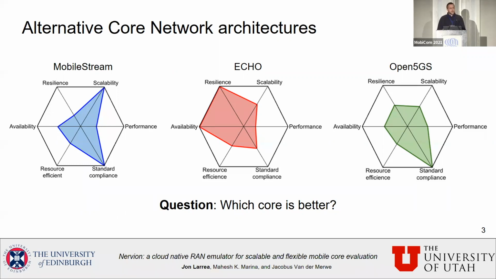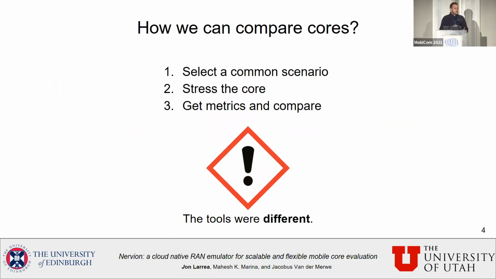On the other hand, we got open source projects such as OpenAir Interface or Open5GS that try to provide a standard 3GPP implementation of the core. However, the question that we got is, among all these different options, which one should I use for my particular use case, right? So in order to determine that, we have to compare all these core networks. And to do so, we have to follow just this simple 3-step algorithm.